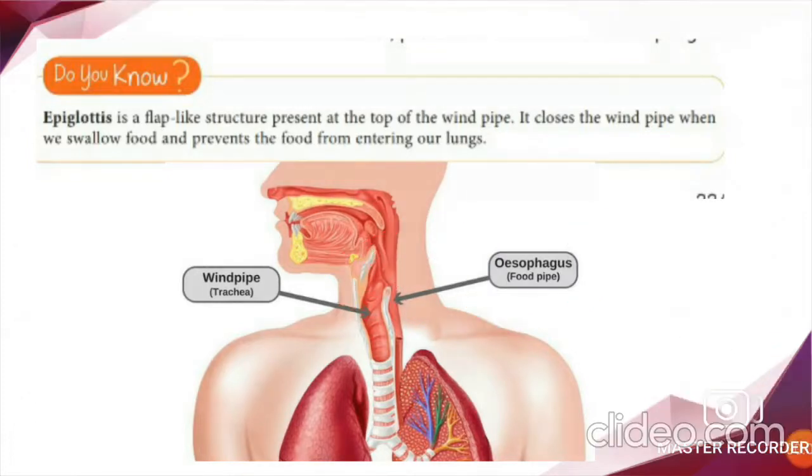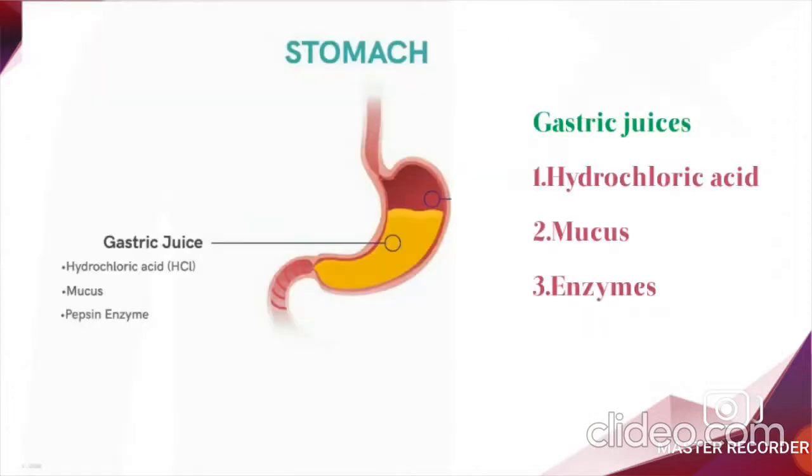Understood? Now, the next part in our digestive system is the stomach. What happens when the food reaches the stomach? Let's find it out, okay? Children, the stomach is the widest part of the alimentary canal. Which is the widest part in the alimentary canal? It is the stomach. It is a thick-walled sac-like muscular organ where most of the digestion takes place.